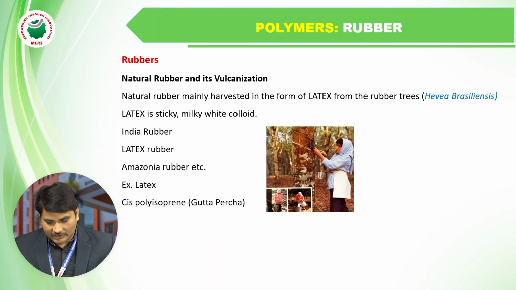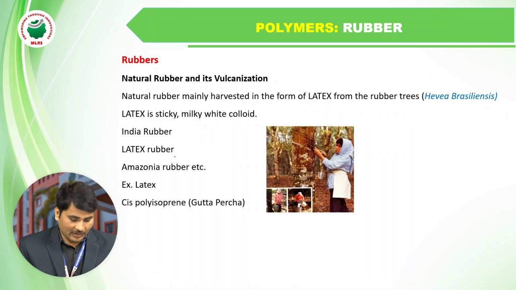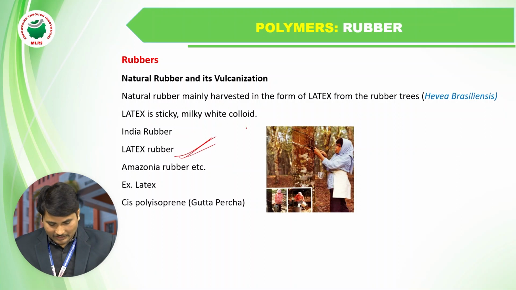And how are the elastomers prepared? Naturally, the milk type solution we call latex. The milk type precipitation or solution is nothing but the latex. We get the latex from the tree called Hevea brasiliensis. Due to that latex, we prepare natural rubbers as well as some synthetic rubbers.